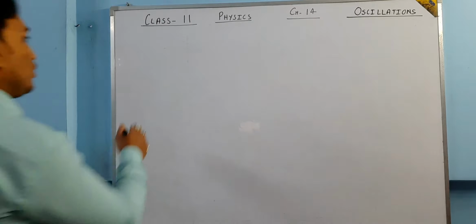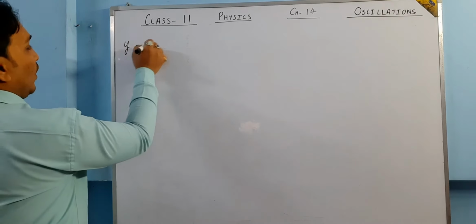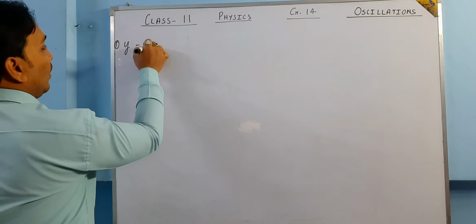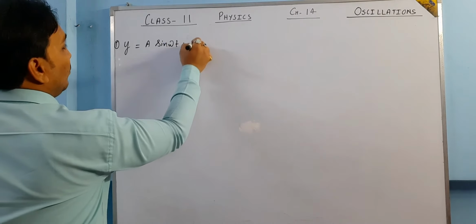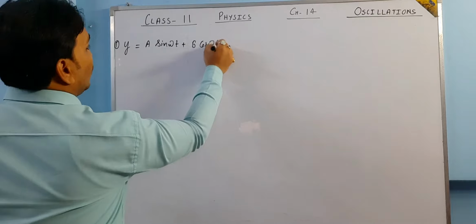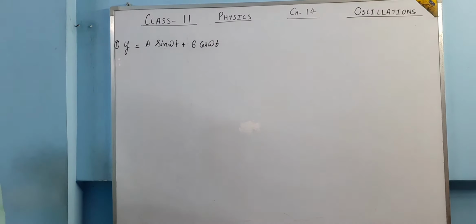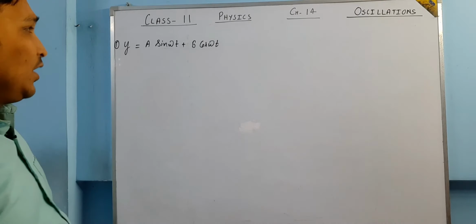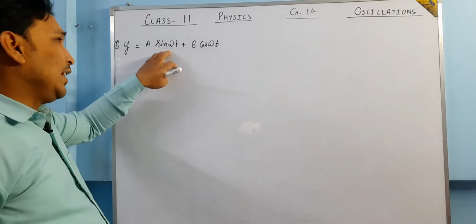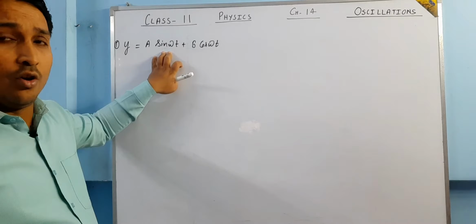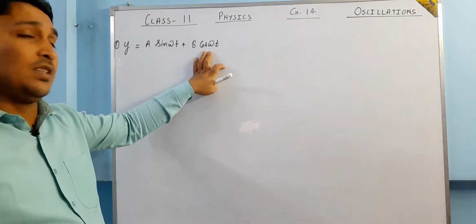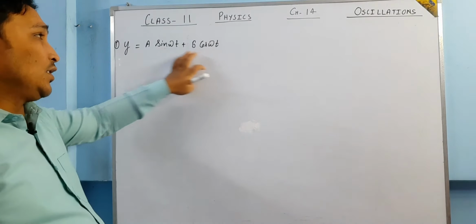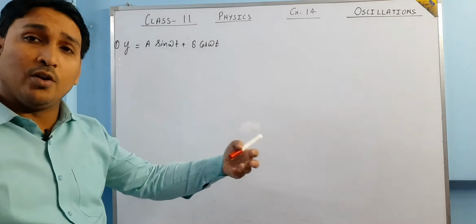Now suppose one question is given, y is equal to a sine omega t plus b cos omega t, and it is asked what is the time period of this function if it is periodic. Obviously it is periodic because a single function of sine is a periodic function. A single function of cos, single power of cos, is also a periodic function. The sum of two periodic functions is going to be periodic only.